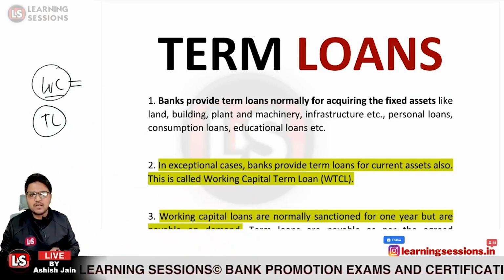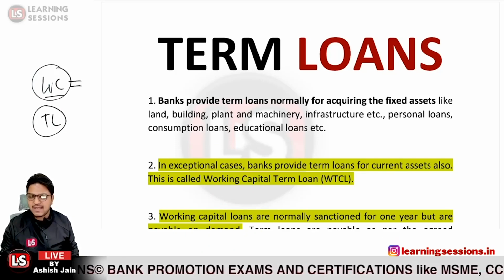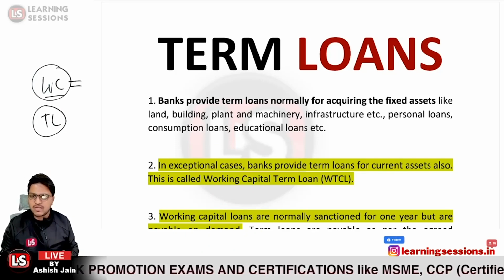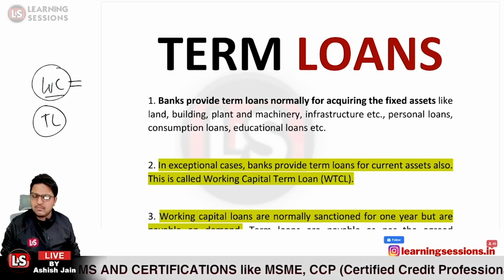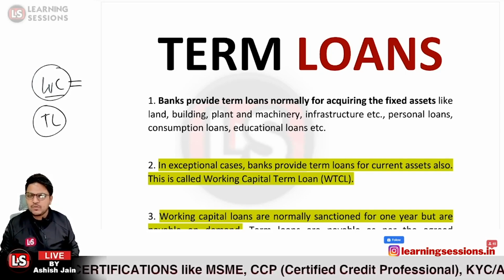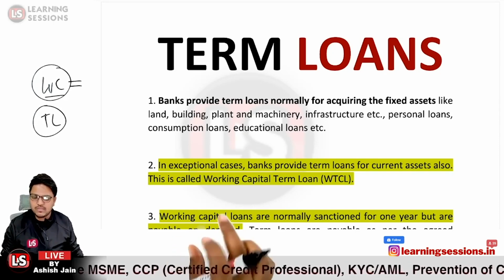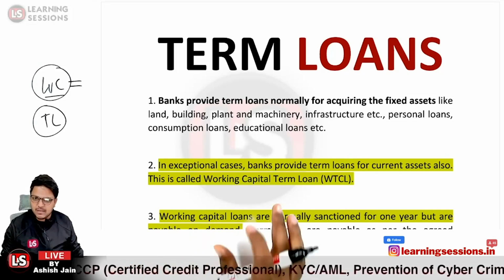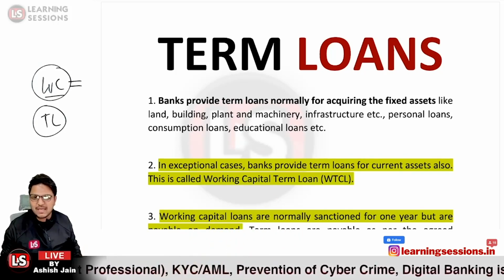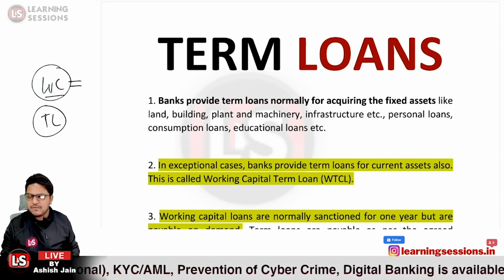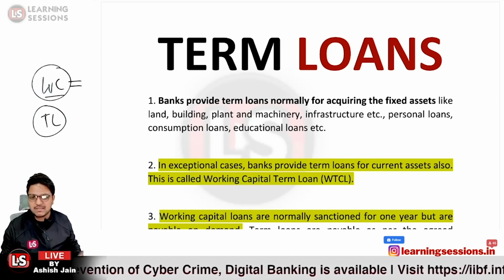So banks provide the term loans normally for acquiring assets. Whensoever the fixed assets are to be acquired, the term loans are sanctioned. But exceptionally, in the case of working capital, the term loans are also sanctioned. Those are said to be the working capital term loans, WCTL, in which the term loans are sanctioned in the form of working capital, and there is a fixed repayment schedule over which the EMIs or the repayments are to be made.